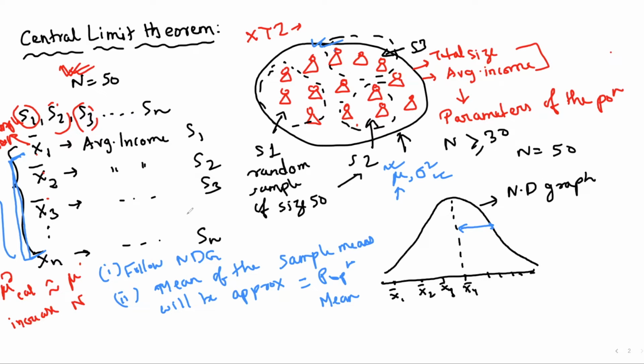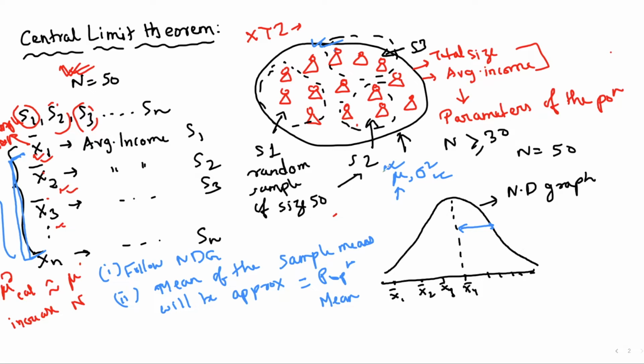So let me repeat again. If you take samples from a given population and calculate the average of those samples, and if you plot them, then it will follow a normal distributed graph.